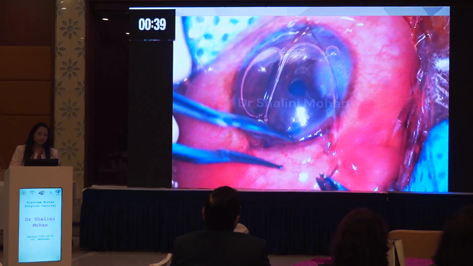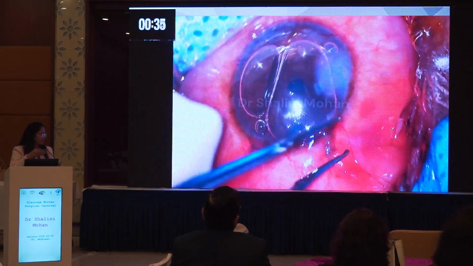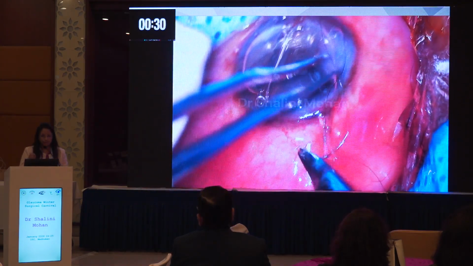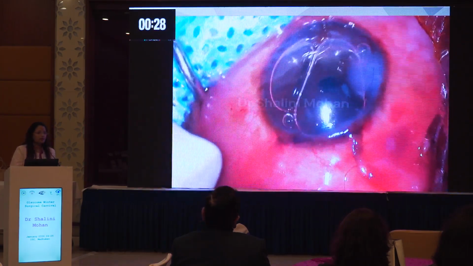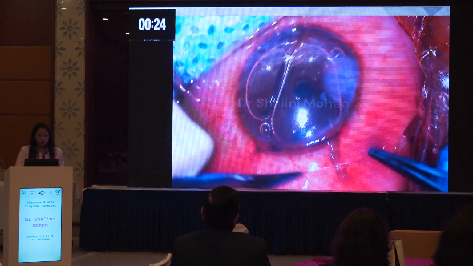This is followed by subconjunctival injection. It is always advisable to give antibiotic and steroid. I also put 0.1 ml of atropine subconjunctivally. That dilates the pupil nicely in the post-operative period and the chamber forms nicely.